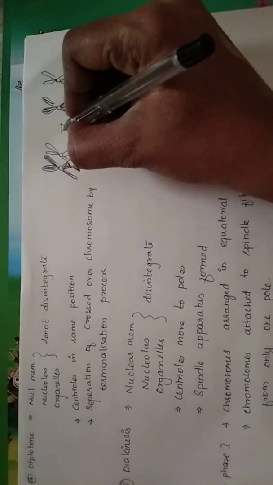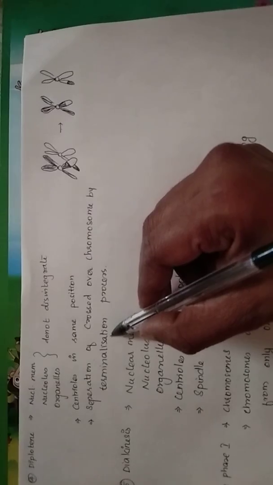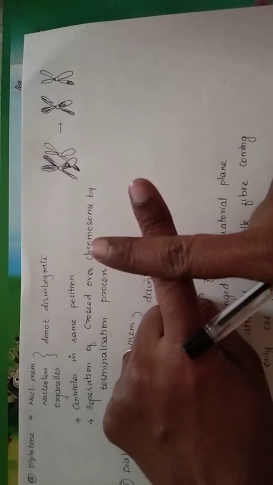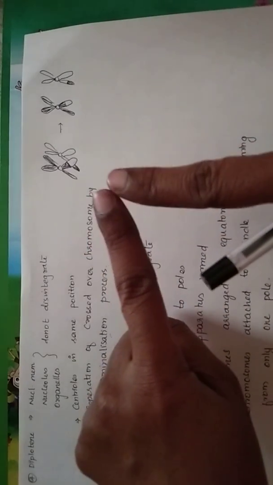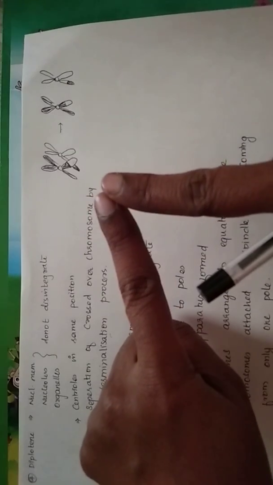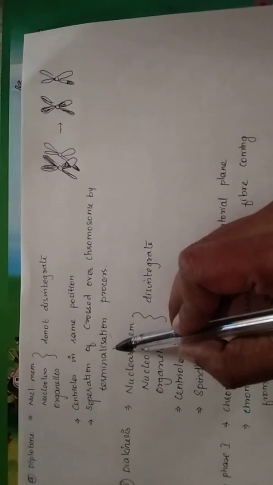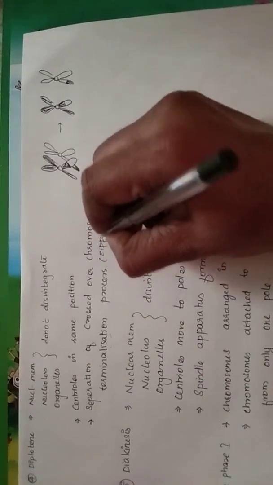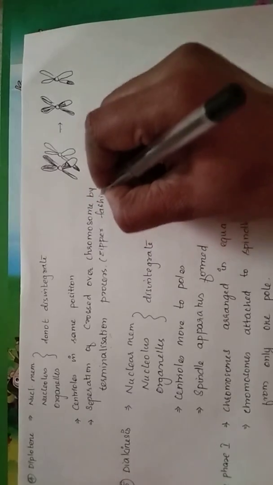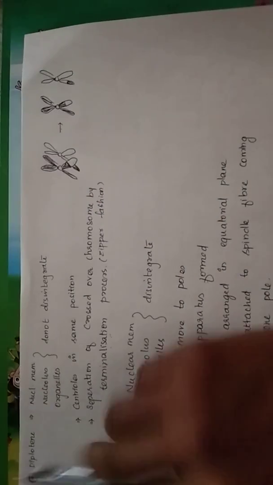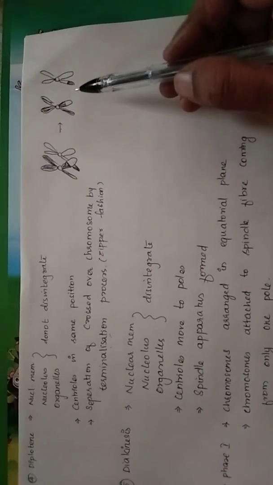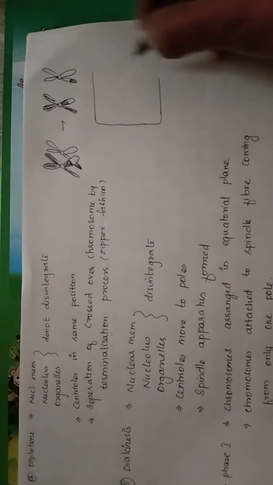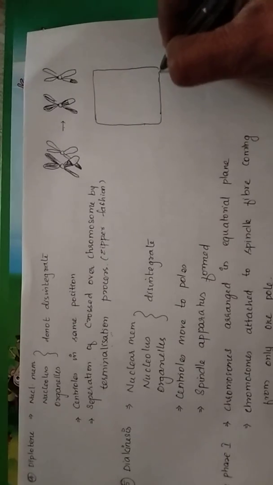Why terminalization? The two chromosomes, how does terminalization happen? If these are the crossover regions, they are going to get separated, they move like this, get separated at their ends. So since they move like this and separate from the ends, it is called the terminalization process, and this is also called a zipper fashion. So this happens in diplotene stage. So by the end of diplotene stage, the chromosomes would have exchanged their genetic material between the homologous chromosomes.